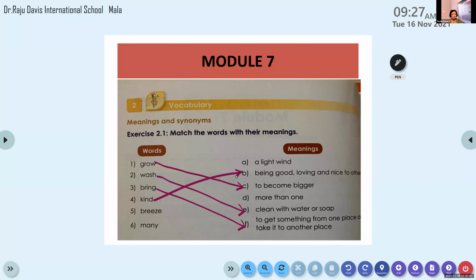Okay, we should also be very nice and kind towards the animals. Animals, can they speak to us? No. They cannot speak to us. But we need to understand their needs and take care of them in whatever way possible for us. At least we should not be rude or hit them, throw stones at them. We should never do that. Be kind to animals and loving towards them. Take care of them as far as we can.